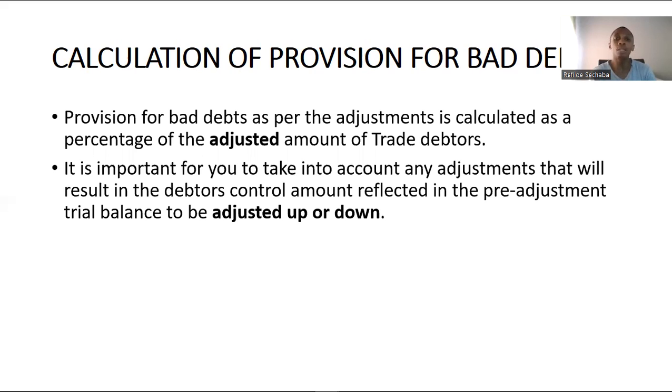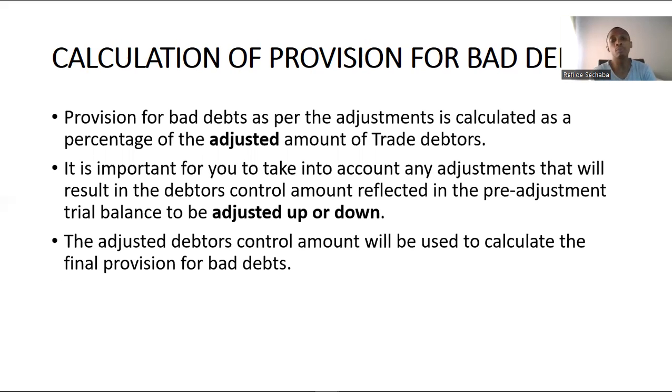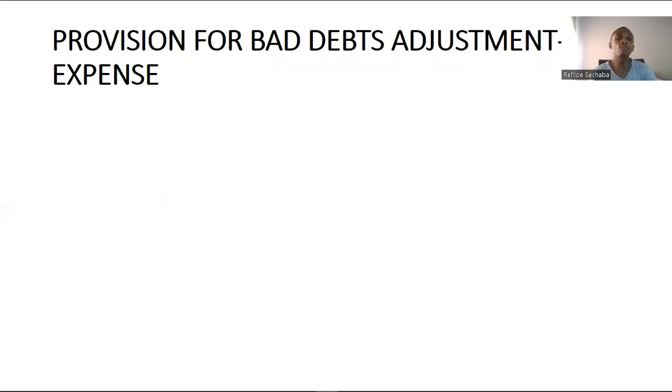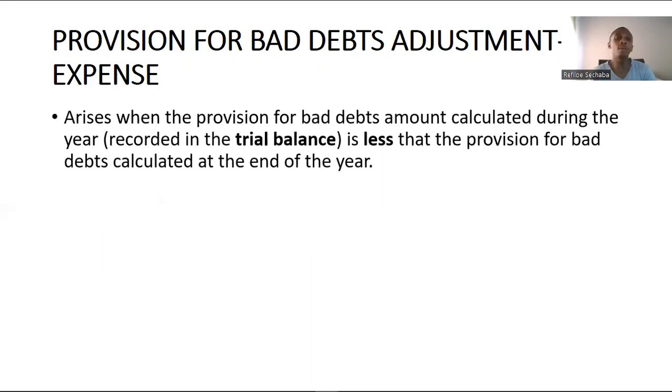Any information that will result in your provision for bad debts reflected in the pre-adjustment trial balance being adjusted up or down needs to be taken into account. The adjusted debtors control amount will be used to calculate the final provision for bad debts. Your final provision might result in you having a provision for bad debts adjustment either as an expense or income. It will be an expense when the provision for bad debts amount calculated during the year, the one in the trial balance, is less than the provision calculated at the end of the year.